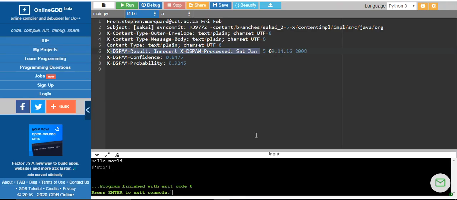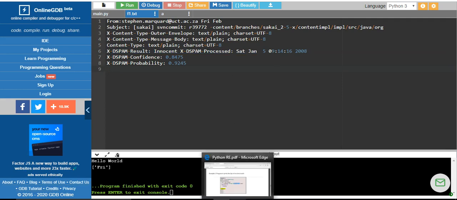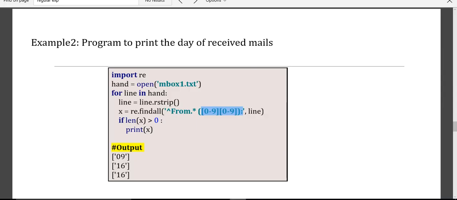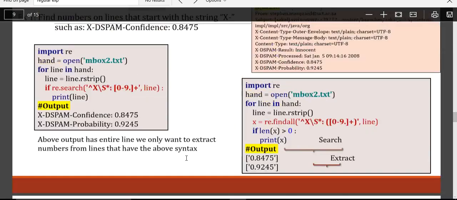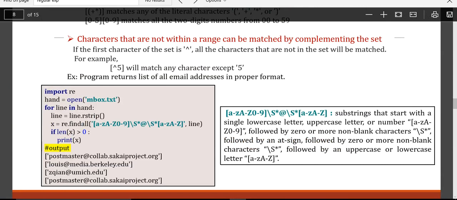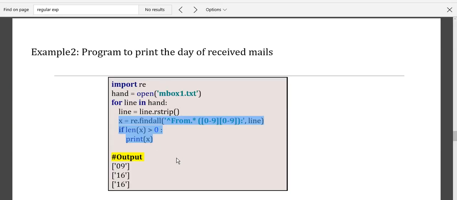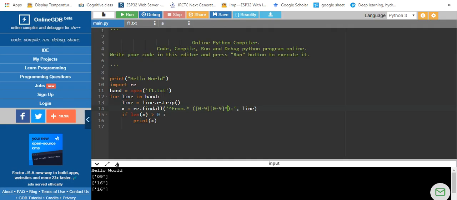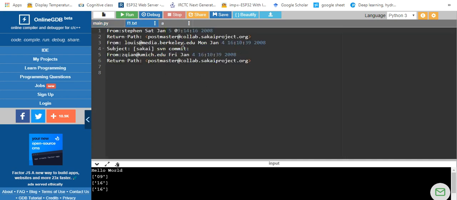So if you observe here, we will see what that string is, from 0 to 9. This is going to print a two-digit number from the given extracted line. When you see this here, f1.txt, I want the first two-digit number that is extracted.